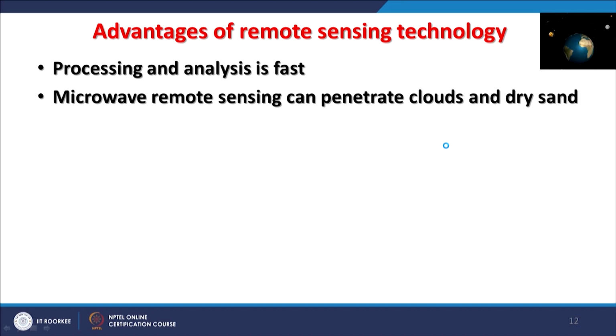This microwave remote sensing has been used in India to identify or locate the old lost courses of the Saraswati river in the Rajasthan desert, because the dry sand was there. So, as soon as the moisture comes, that can be imaged or mapped by these microwave sensors.